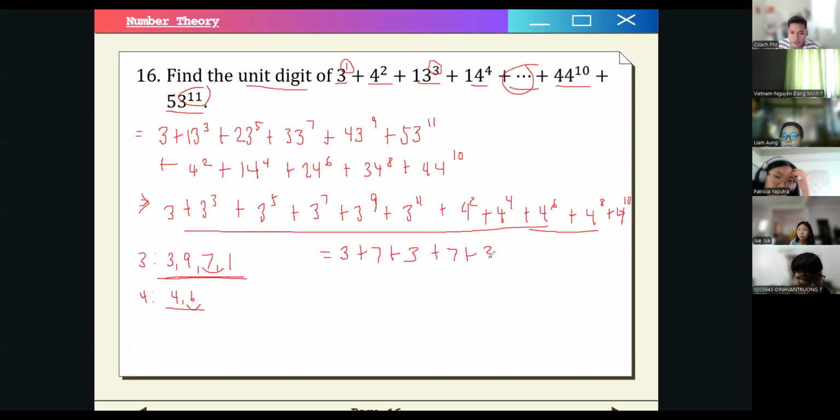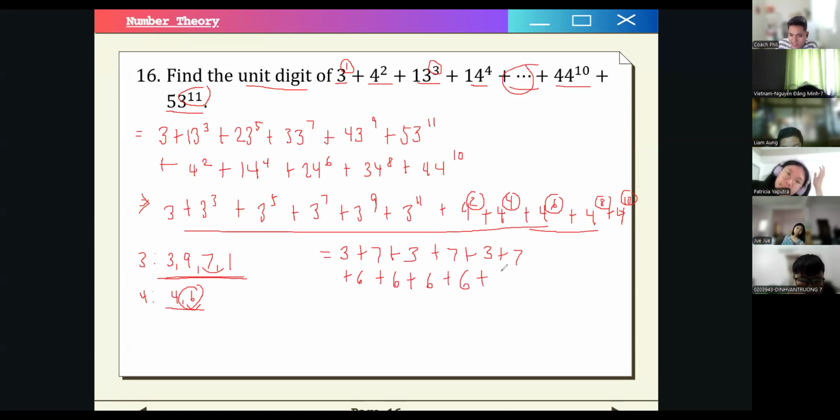That is 3, right? And then for 11, that's just 7. So it's alternating between 3 and 7. How about for the units digit for 4? We have all of them have even numbers as exponents, right? That means that each one of them will have a units digit of just 6, right? So we'll just have 6 and 6. So there are 5 instances of the number 6.